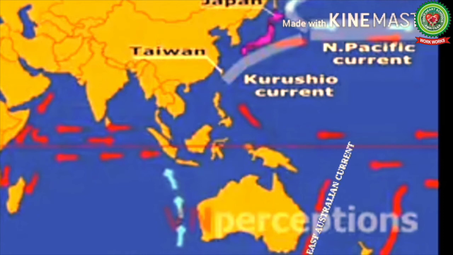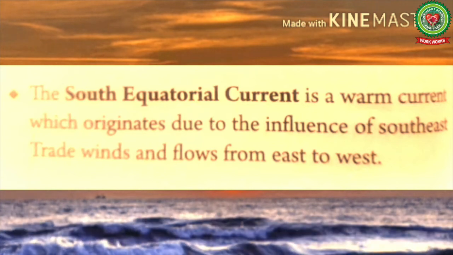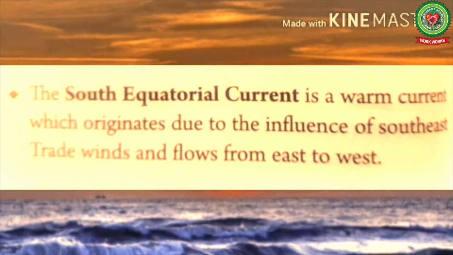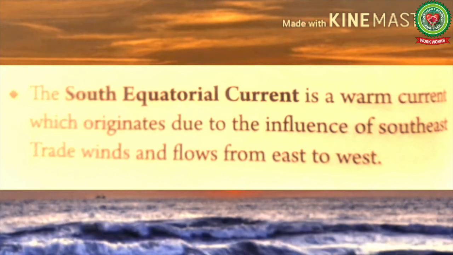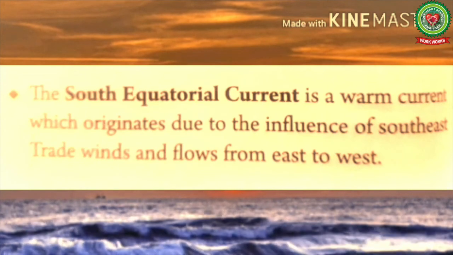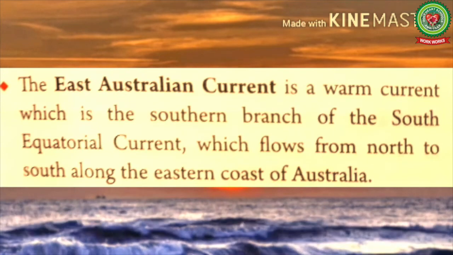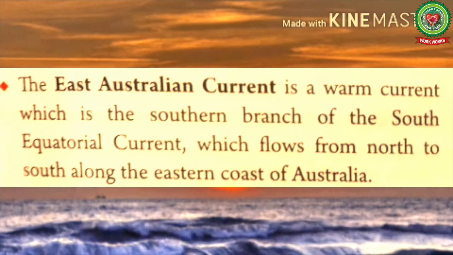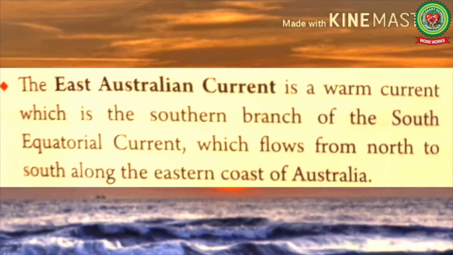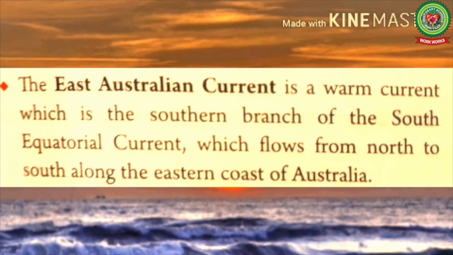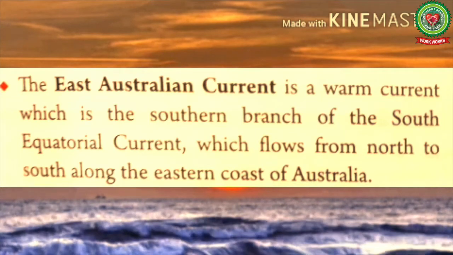So now let's read. The South Equatorial Current. It is a warm current which originates, means starts, due to the influence of southeast trade winds. Trade winds are the permanent winds blowing in the tropical regions and flow from east to west. Next we have the East Australian Current. It is a warm current which is the southern branch of the South Equatorial Current and which flows from north to south along the eastern coast of Australia.